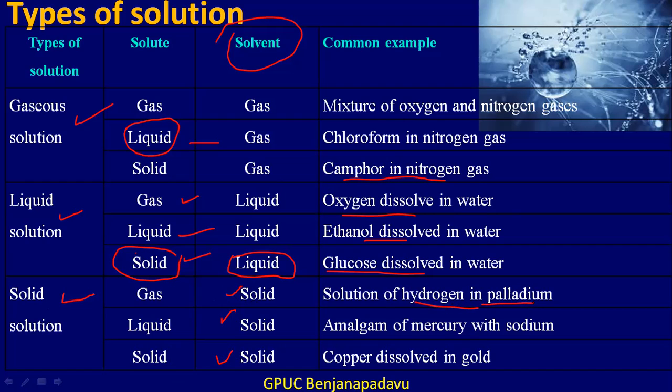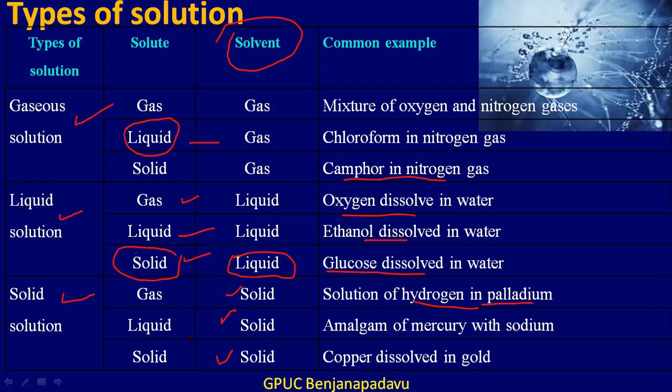Hydrogen, you have seen this type of system acting as catalysts, right? In organic chemistry, we see many catalysts, hydrogen in reduction reactions and all, or in oxidation reactions and all. So hydrogen absorbed on palladium, or oxygen absorbed on palladium, or any such metals, for example. Hydrogen on nickel, etc. forms an example for this type of gas in solid solution.